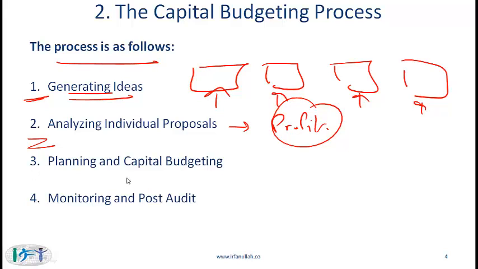Step 3 is planning and capital budgeting. Here we look at the list of profitable projects and identify which projects are aligned with the strategy of the company. We also need to look at the fact that some projects might seem profitable in isolation, but when we look at them along with other projects, then they might not seem as beneficial. Through the planning and capital budgeting process, we consider larger issues related to the company and identify which particular projects to do and in what order.